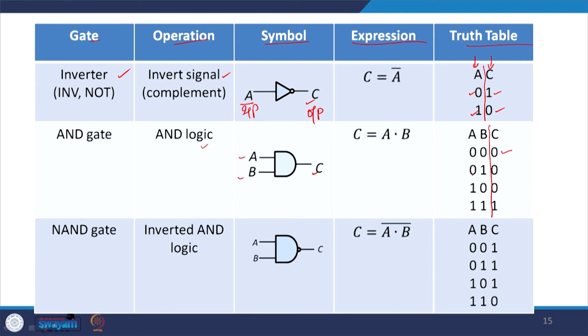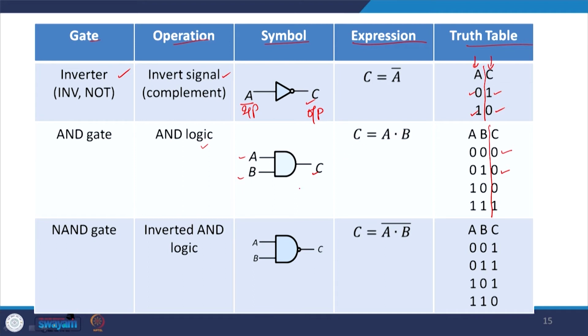If A is 0 and B is 1, C is 0. If A is 1 and B is 0, C is also 0, and if A is 1 and B is 1, then C is 1.